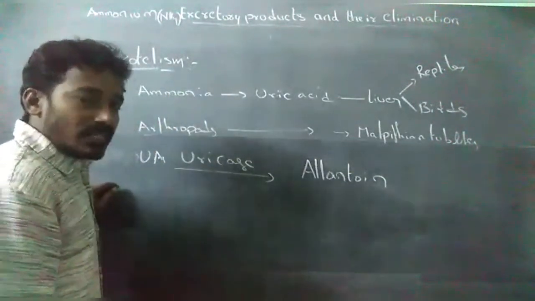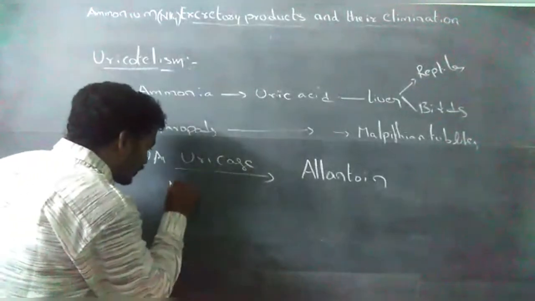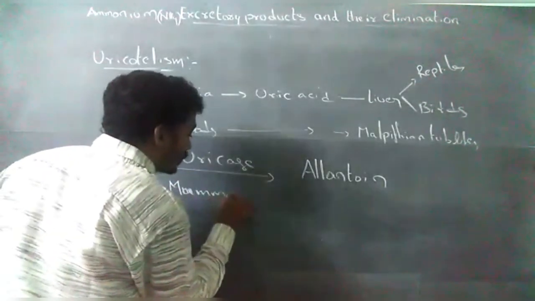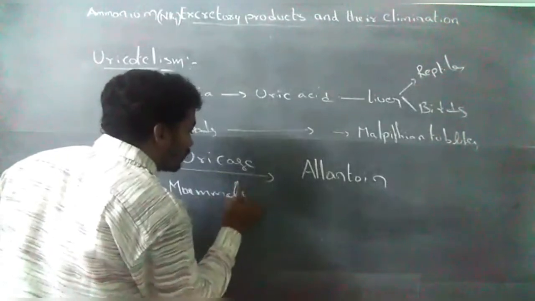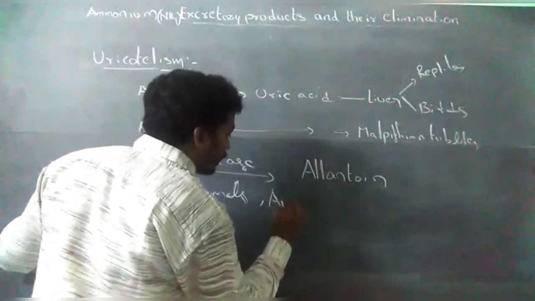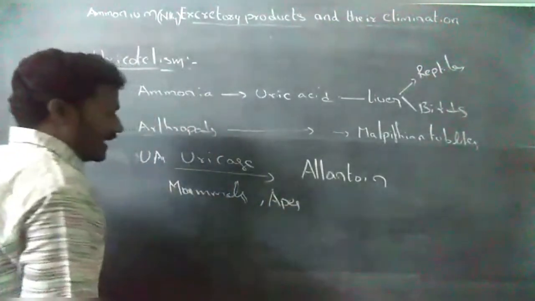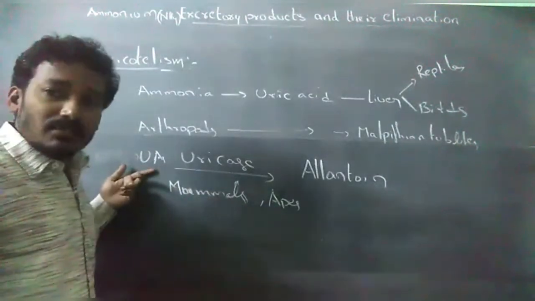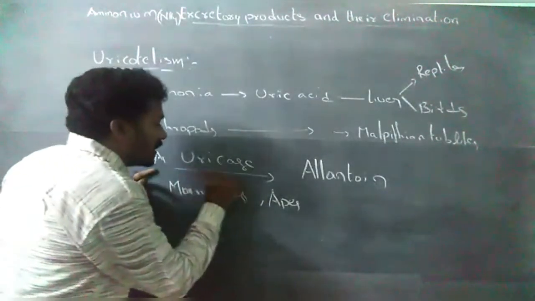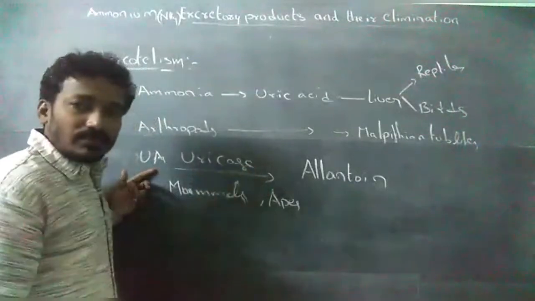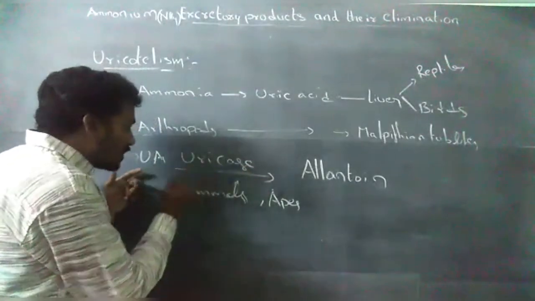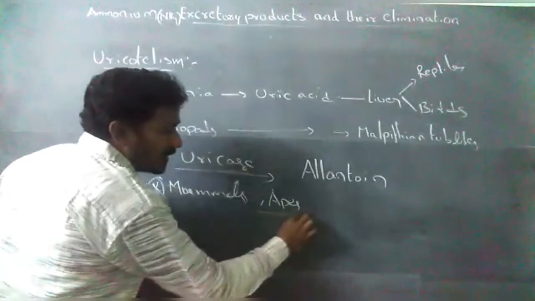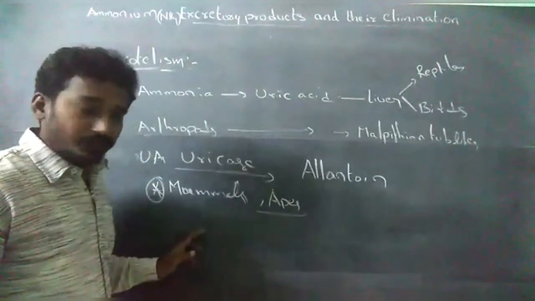Except mammals and apes, all animals secrete the uricase enzyme. The uricase enzyme is absent in mammals and apes. Important.